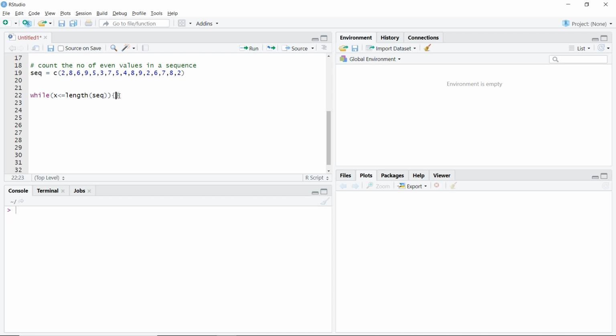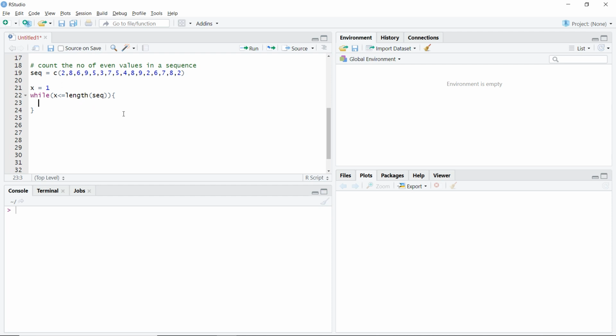I'll have my bracket open. First of all, I'll have to define my x before I start this. So x must be equal to 1, the first value. x is the particular value that I am taking into consideration.